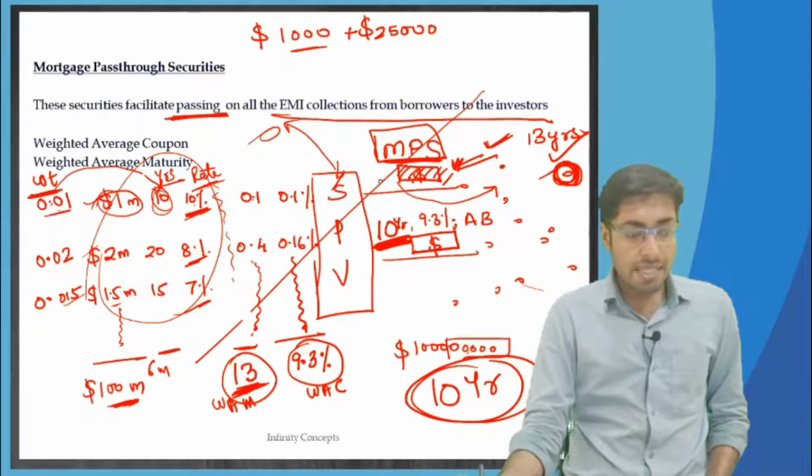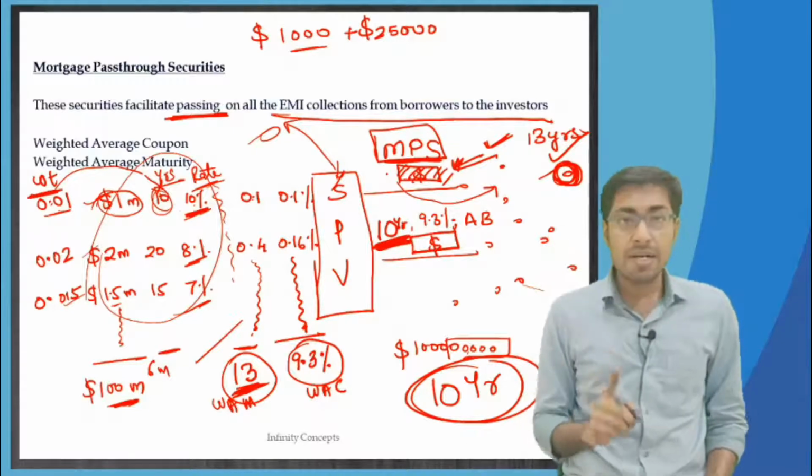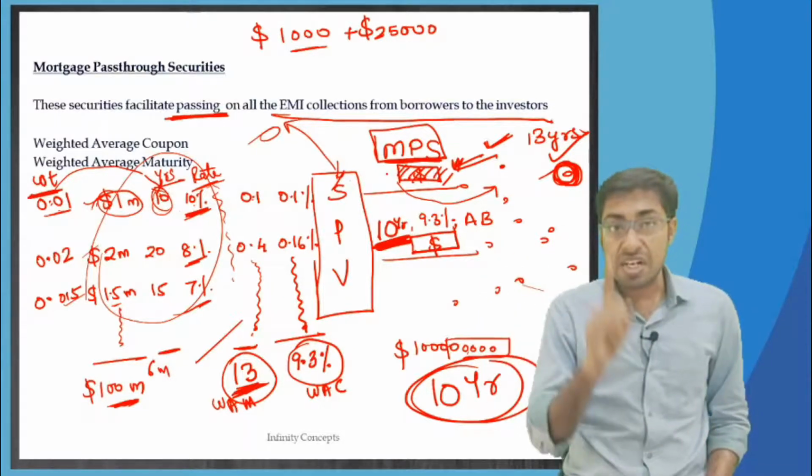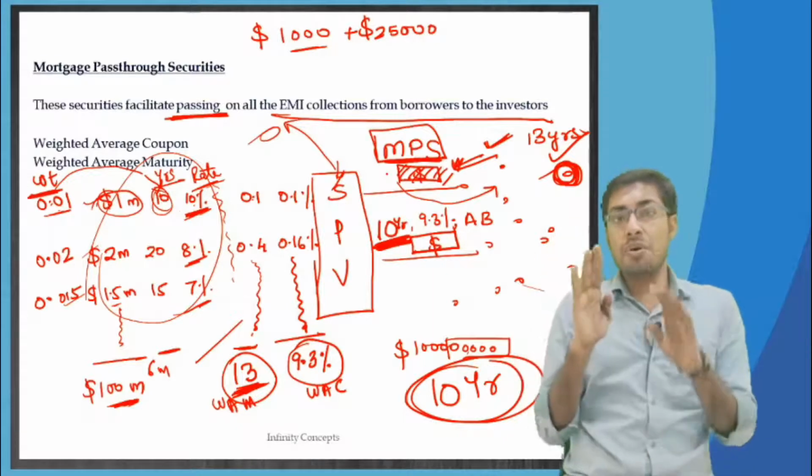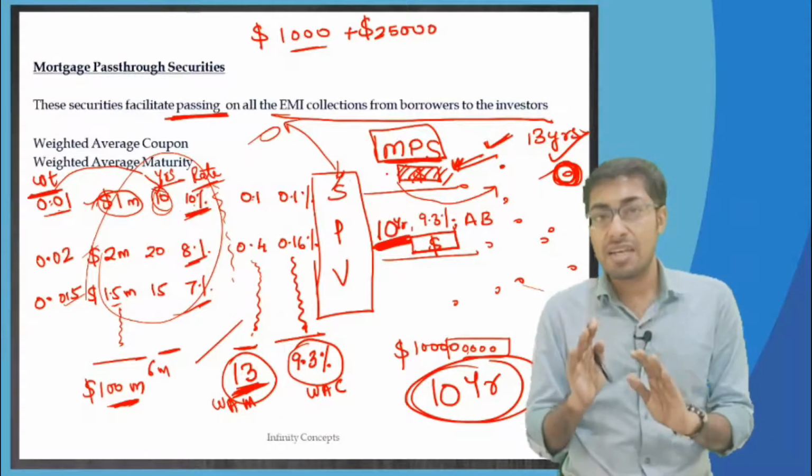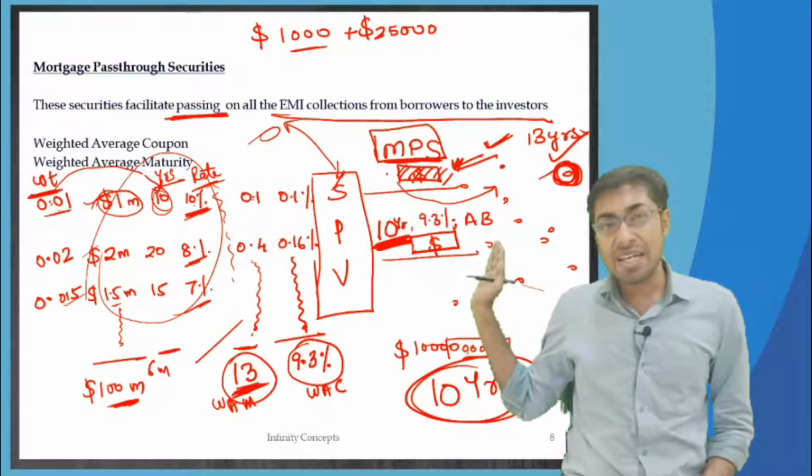Now what happens is, over here the investors have faced a risk. Just see, they were thinking, why is there always a risk? Even if you are getting some money early, there is a risk.